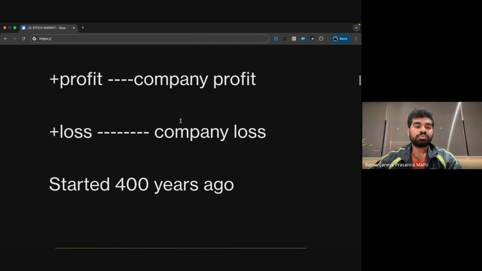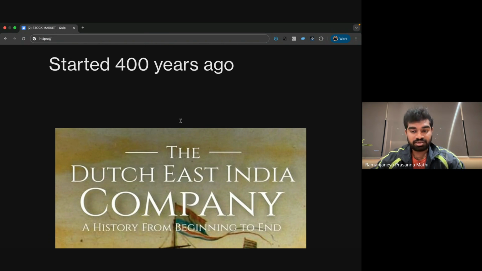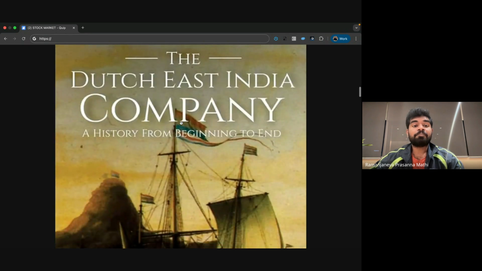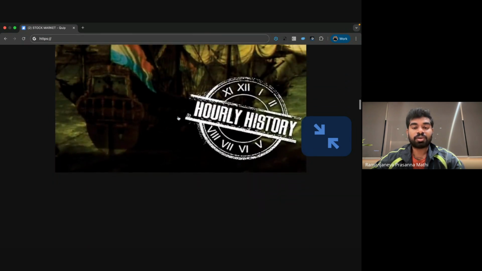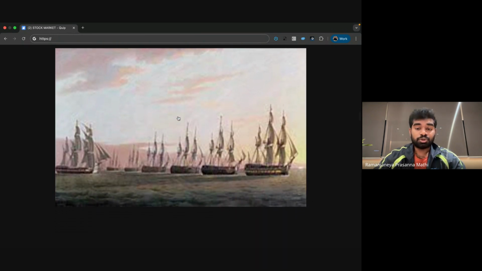As simple as that. And my friends, in India, the Bombay Stock Exchange was founded in the year 1875. But the informal stock market, not a formal stock market, was started 400 years ago by the Dutch East India Company. I will explain what the informal stock market is and how it was started by the Dutch East India Company. This was 400 years back, during the 17th century, in the 1600s.